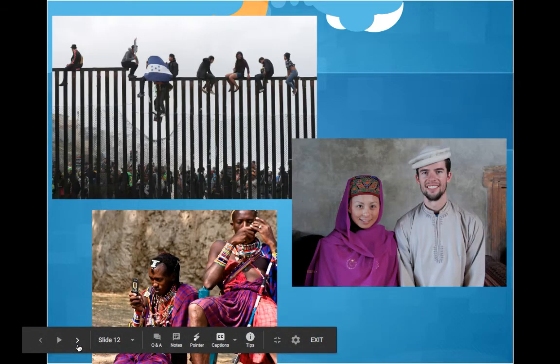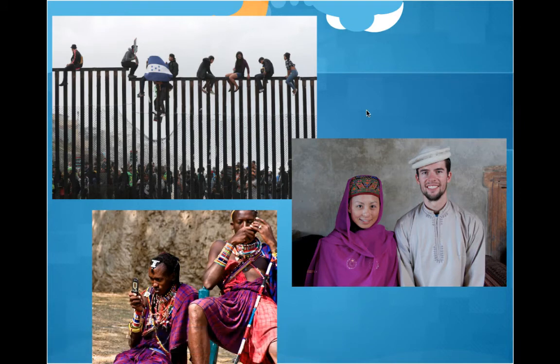To give you some examples of what movement looks like, it can involve the movement of people, the migration of people. People move around the world all the time. They're moving to find different jobs. They're moving to be with family. People moving from one location to another is an example of movement. Immigration is a perfect example of what this movement looks like.